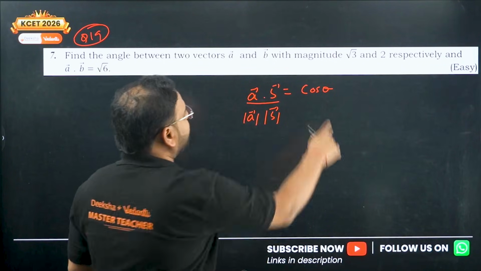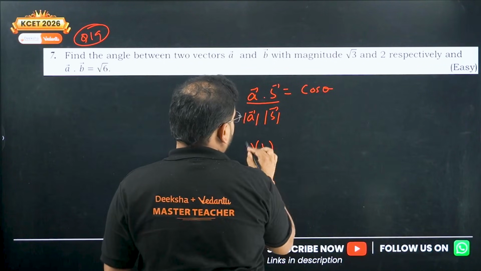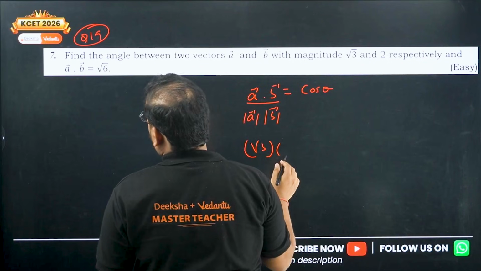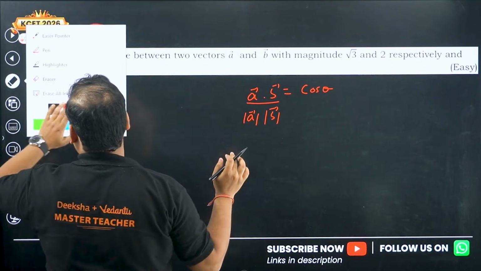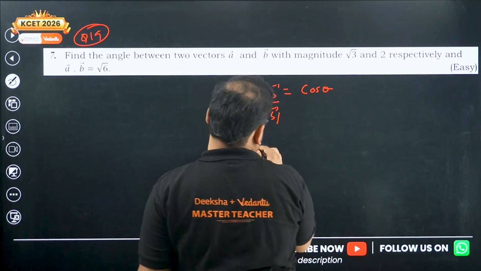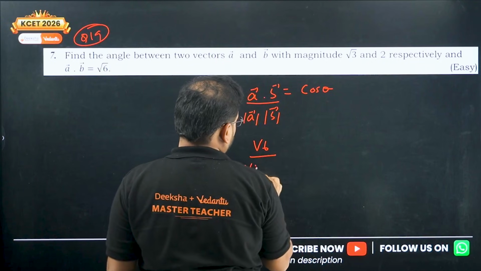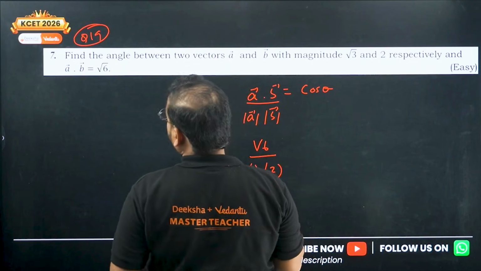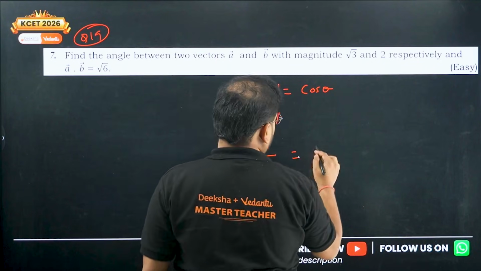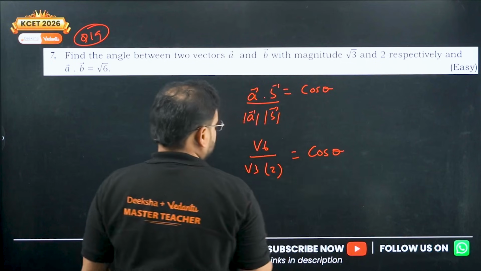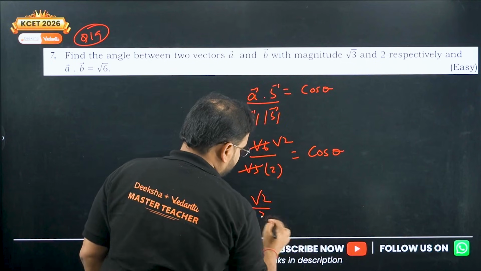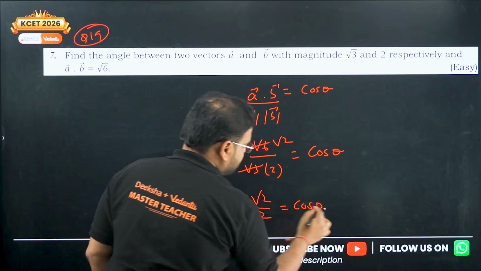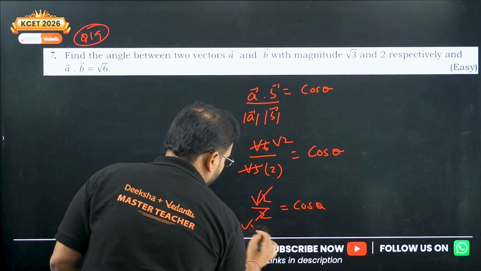Okay. What is A dot B? Sir, we have here root 3. A dot B is given as root 6. Pardon me, forgive me. They've given A dot B as root 6 over here. You check. So root 6 upon root 3 into 2. This is cos theta. So we can cancel these two. We'll get root 2 over here. So I have root 2 by 2 as cos theta. Cancel these two, we'll have root 2.